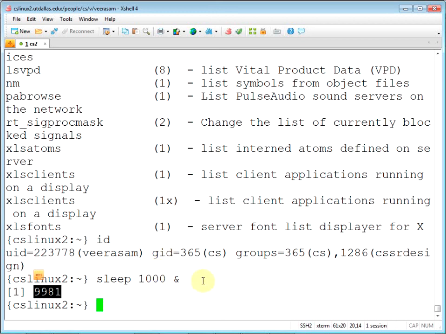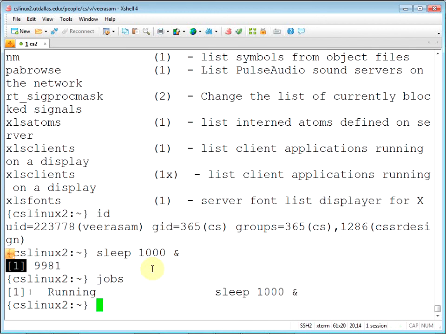So if you run a command in your system right now, you will get this 1 too, because that is your job ID. But this ID will be different. You will get your own process ID. It will not be 19981. This is unique on the whole system, whereas this is unique only in your session. Okay, so now it's running in the background.